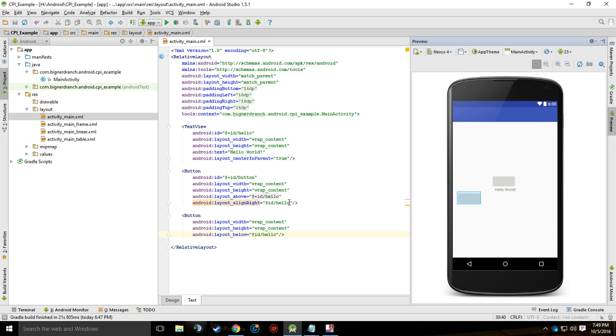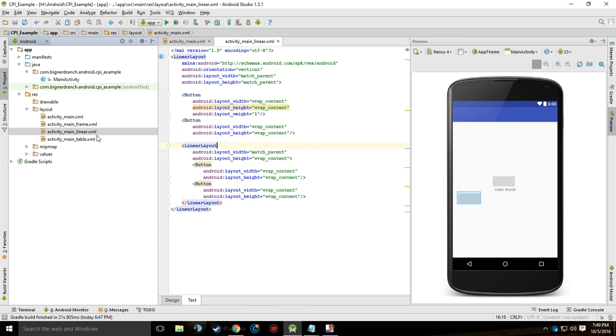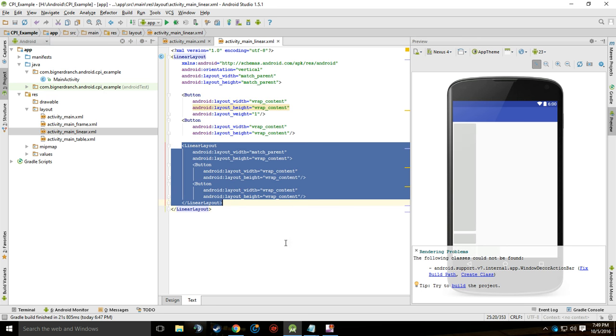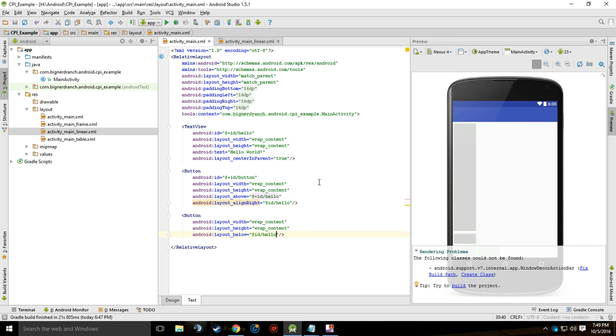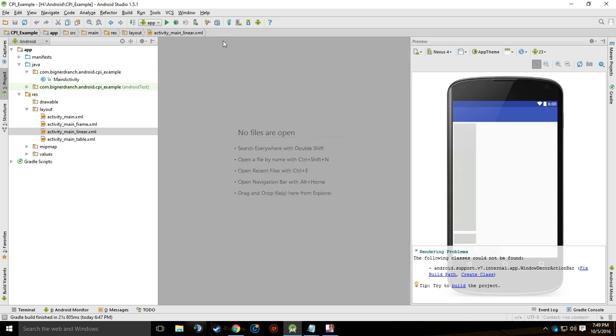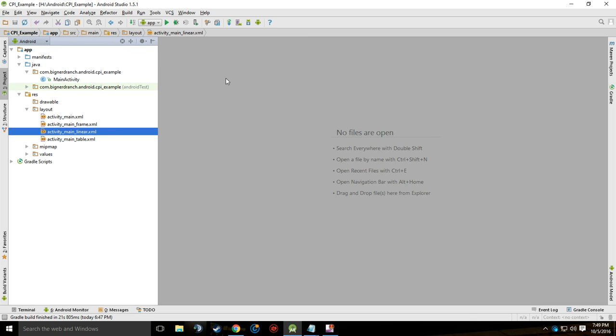And relative layout is a very powerful utility for designing a user interface because it can eliminate nested view groups such as this sublinear layout, and doing that, it keeps your layout very simplistic, which improves performance overall. That's basically the overview of relative layout.